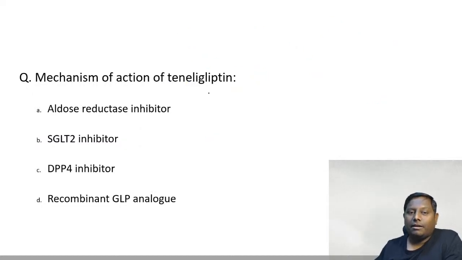Mechanism of action of teneligliptin. A very, very simple question, yet could be a very potential MCQ for your examination. What is teneligliptin? Aldose reductase inhibitor, alpha glucosidase inhibitor, SGLT2, DPP4, recombinant GLP1 analog. Go ahead.